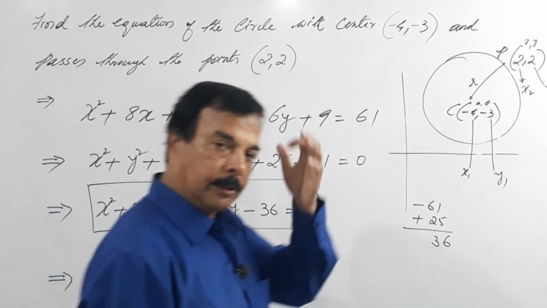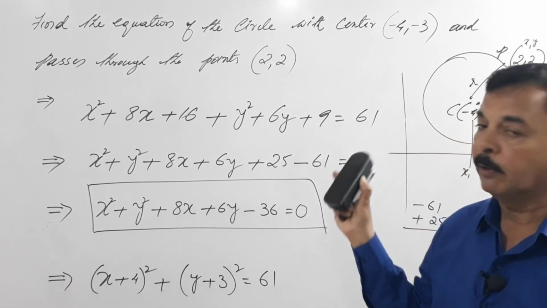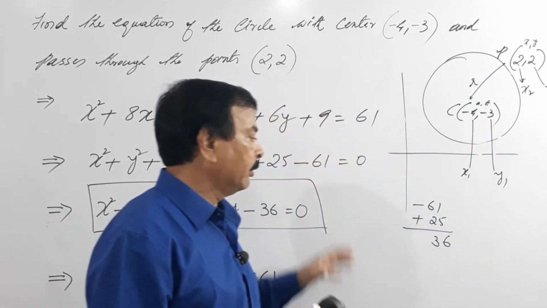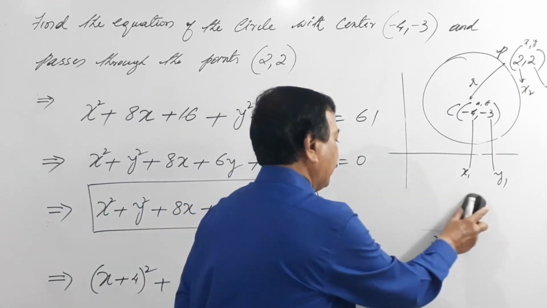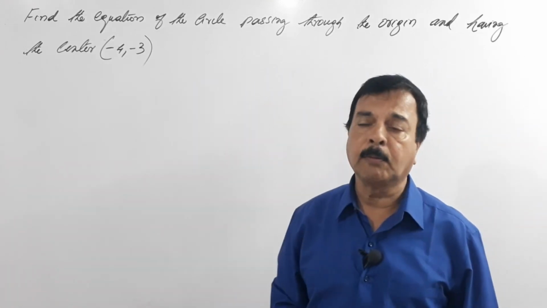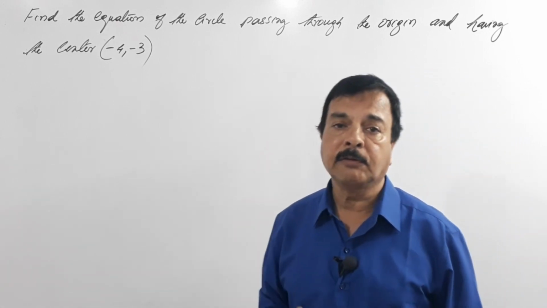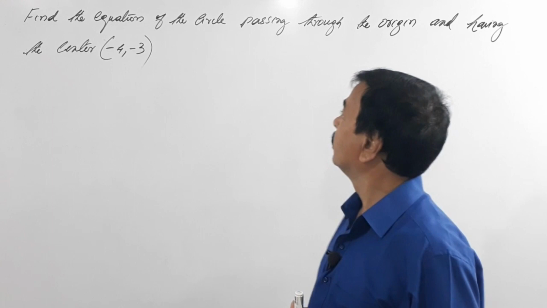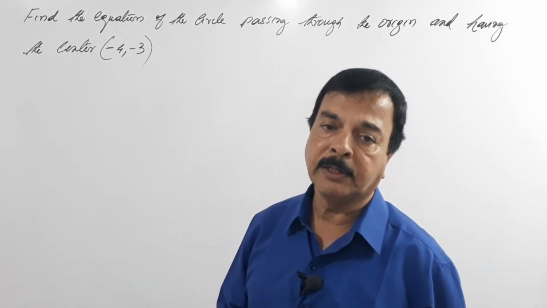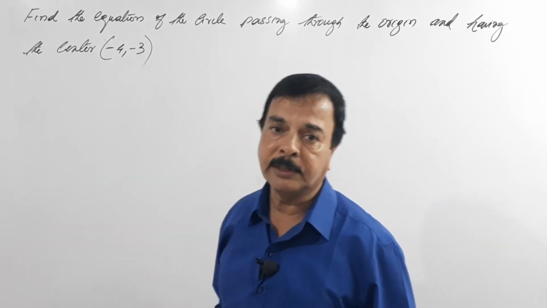So dear students, very simple problem. When you think, you should understand it well. That's the reason I taught you what x-axis, coordinates and all that are. With that logic, with that concept, you cannot forget. So dear students, we have a problem here. Find the equation of a circle passing through the origin and having its center at minus 4 comma minus 3. What does it mean? That is, x is minus 4 and y is minus 3.